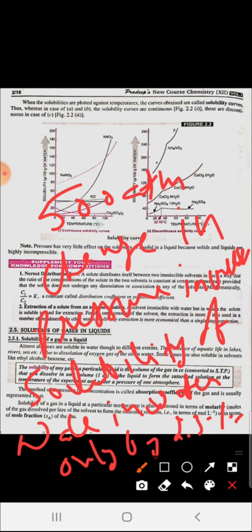What does it mean? It means there is a very, very little increase. So there is no significant effect of pressure on the solubility of solids in liquids. So today's topic is complete. Next topic we will study solutions of gases in liquids. Thank you.